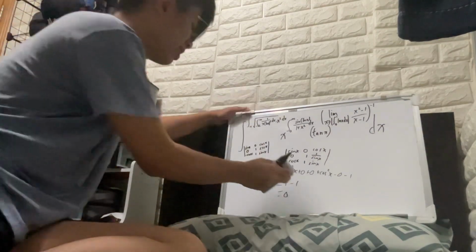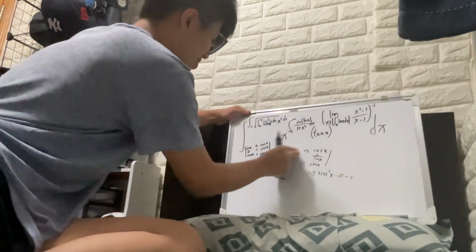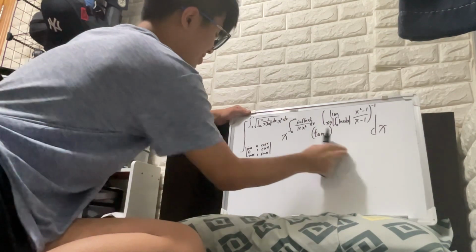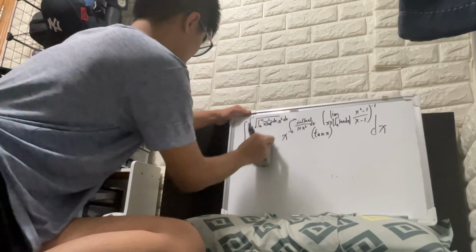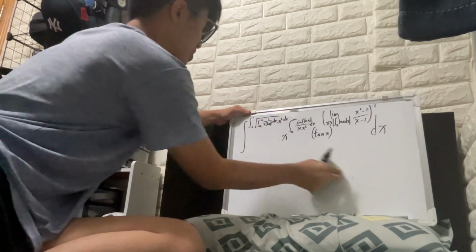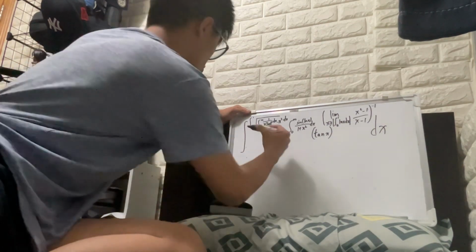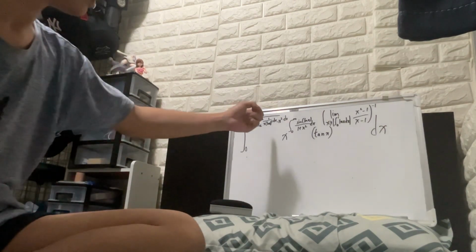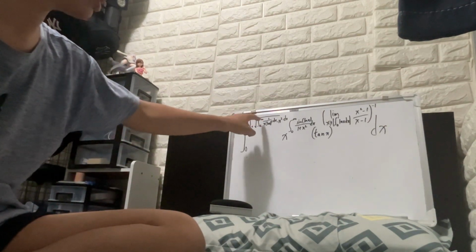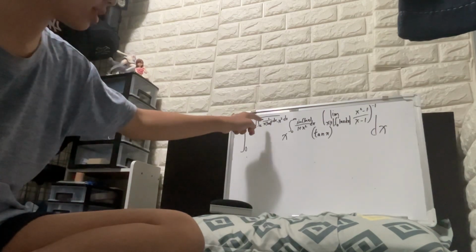So let me erase this. We can erase this now, and then also erase this. Yes, this is the determinant, and this is just 0. The lower limit is 0, right? So next we're gonna figure out what our upper limit is. The upper limit is way harder. So first we're gonna do the integral. We're gonna figure out what the number is.